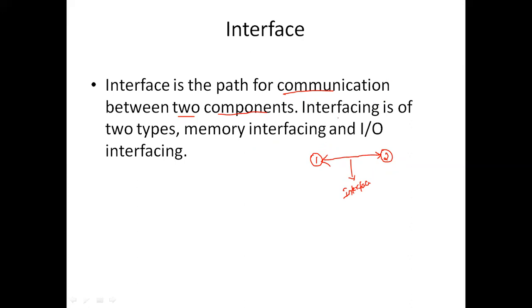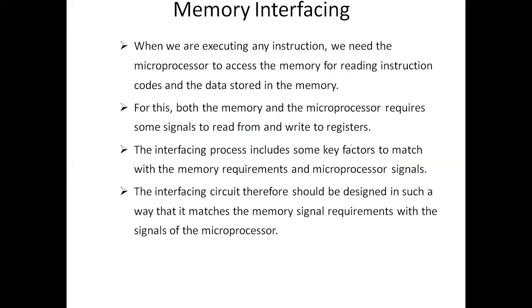Interfacing is basically divided into two types. The first one is memory interfacing, and the second one is IO interfacing. These are the two basic classifications of interfacing. Let me see about memory interfacing. You will have the CPU and the memory unit, which are major important components of the computer, and the next major component is the input output unit. So these are the three major components of a computer.